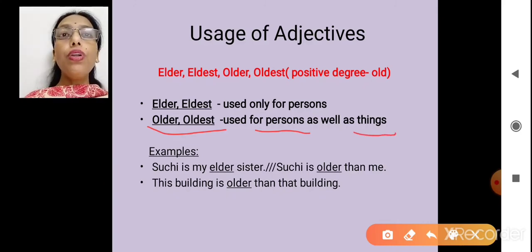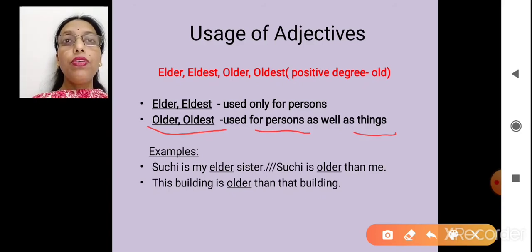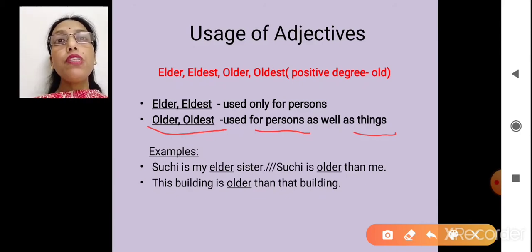She is older than me. Or she is my elder sister. Okay. But can I say this pen is elder to me, or this pen is elder than your pen? No. For things we will never say elder.